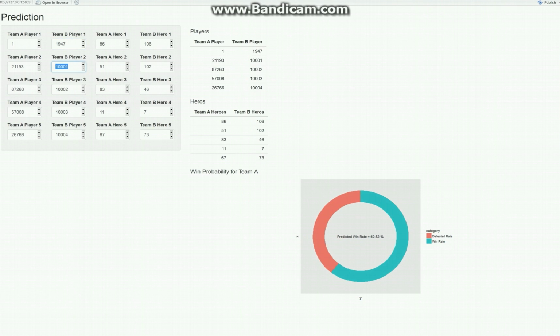You can see as we change the information, the winning rate is changing, and we type in all the IDs of players that we want. And we can see that without the players of higher rank, the win probability for Team A is higher than in the previous case, which suggests the volatility of our prediction model.